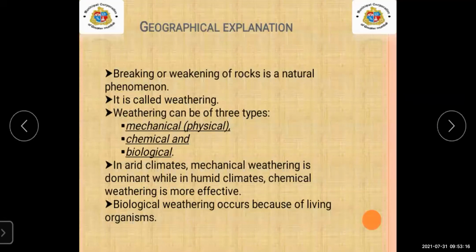Biological weathering occurs because of living organisms. Why does biological weathering happen? Because there is a living organism. Living organism means what, student? Living organism means you can see small insects, human beings, animals, plants. These are the reasons that biological weathering occurs. Okay, so this was the difference between three types of weathering. Now, one by one, we are going to learn in detail.